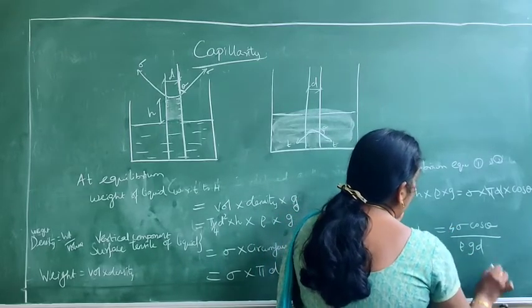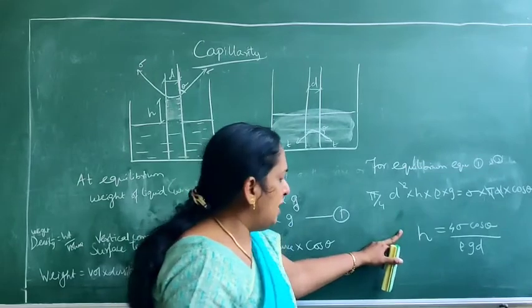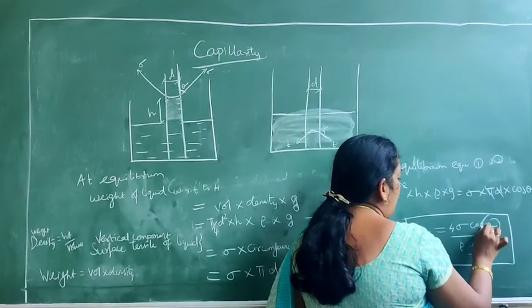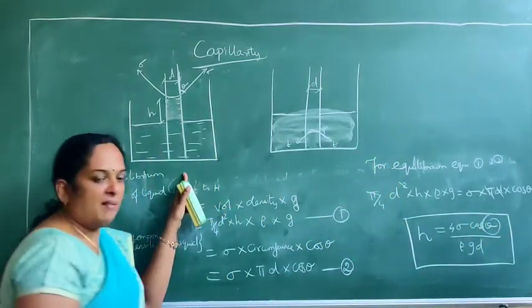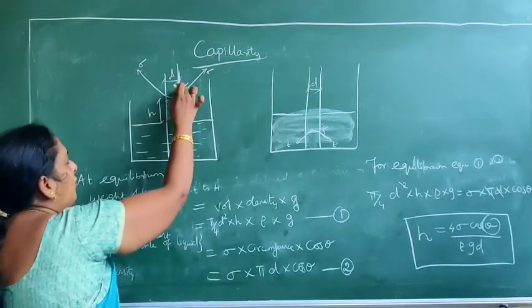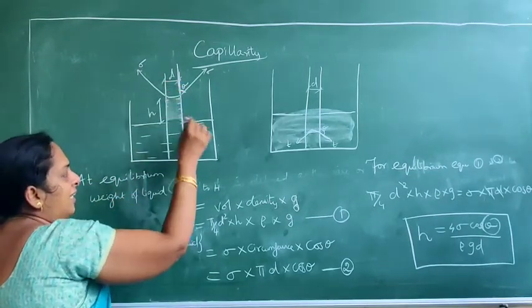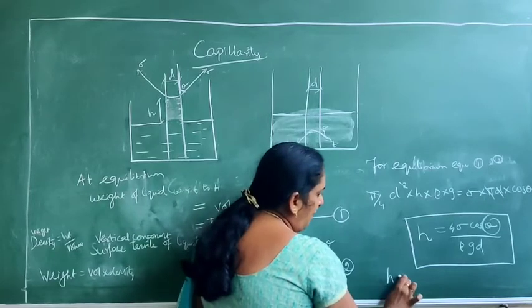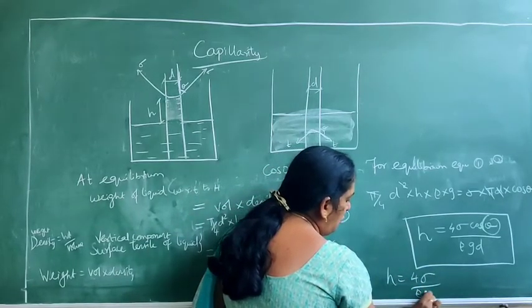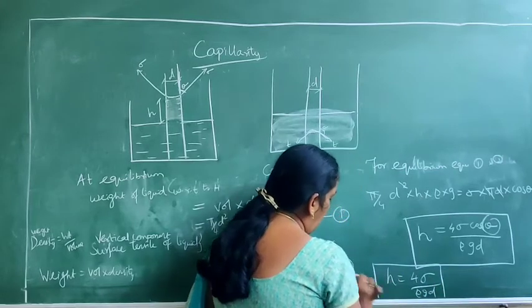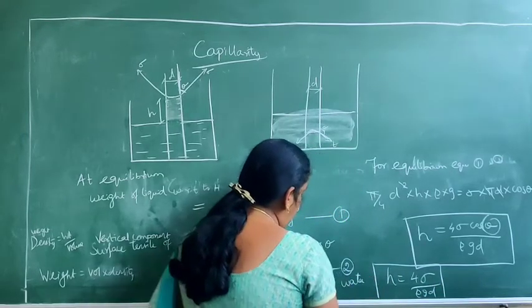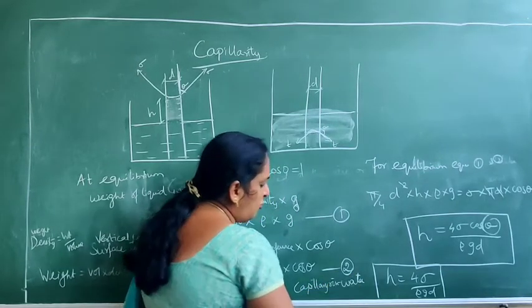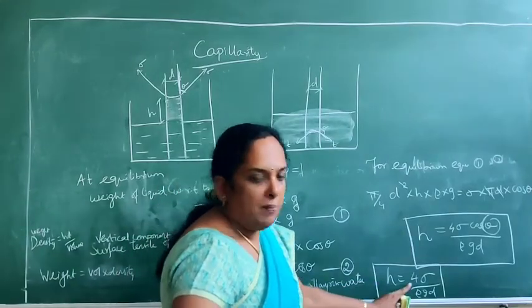rho g d. Am I right? 4 sigma cos theta by rho g d. So where the difference comes in is this value of cos theta. In the case of water, the angle of contact between the glass tube and water is taken as 0. So cos 0 is equal to 1. So this equation will become 4 sigma by rho g d. That is in the case of water, or we can say it is your capillary rise formula, because rise will happen when your liquid is water. So h is equal to 4 sigma by rho g d.